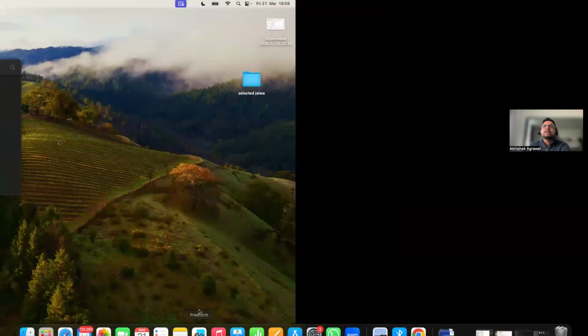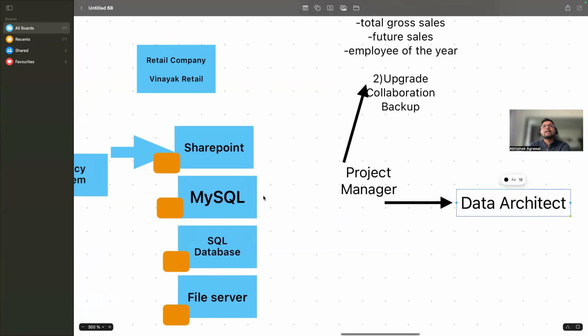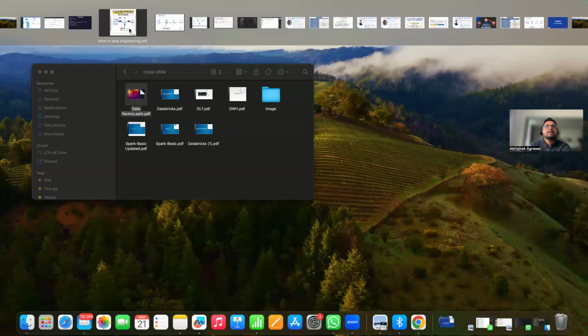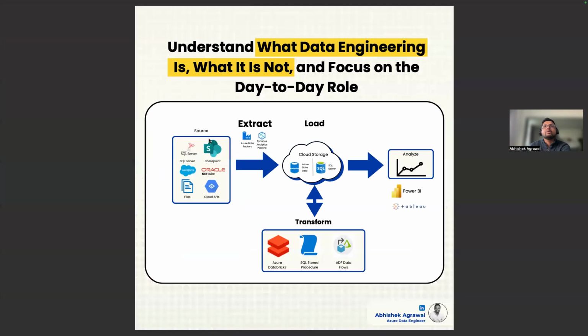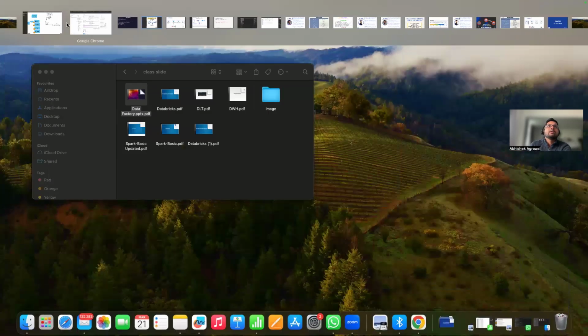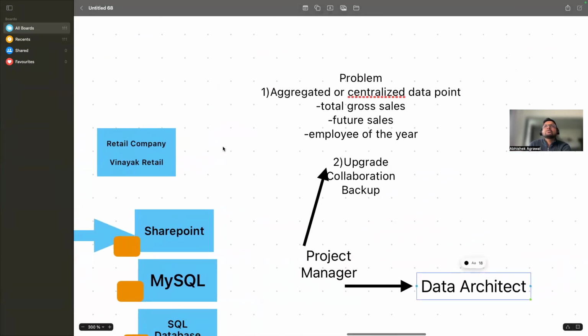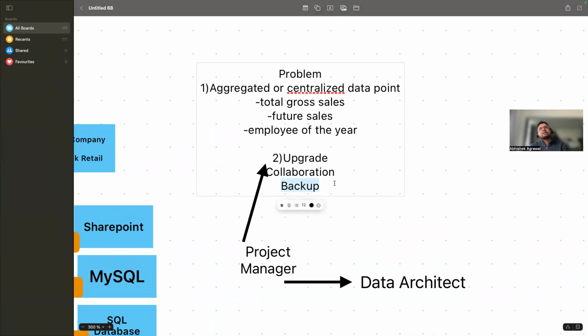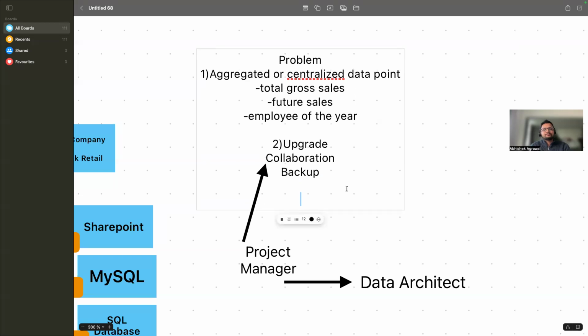So the project manager asked, can you make the architecture diagram? The project manager made this architecture diagram: if you want to solve this problem, first of all you do the extraction part and move the data to the cloud storage. And then Vinayak also wants some extra features. He wants to understand, he needs more understanding of the data. That is what he wants.